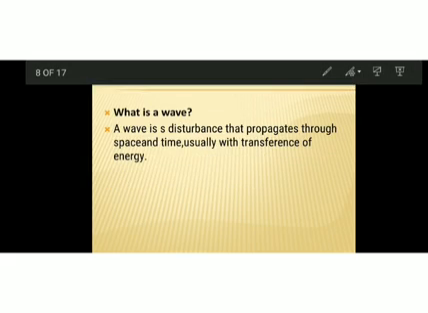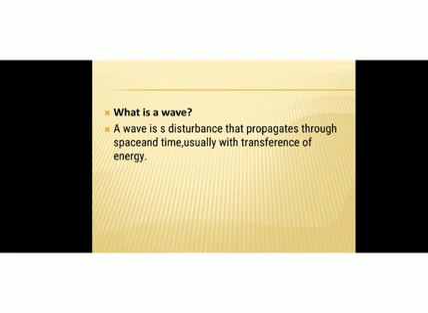So what is a wave? A wave is a disturbance that propagates through space and time, usually with transference of energy. So a wave is actually a disturbance which is propagating from one point to another with respect to time. And while they propagate, they transfer some amount of energy also. So that is a wave.